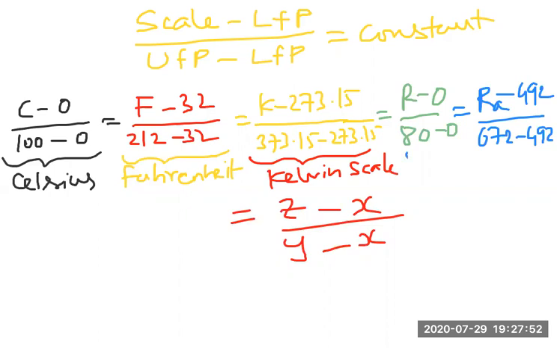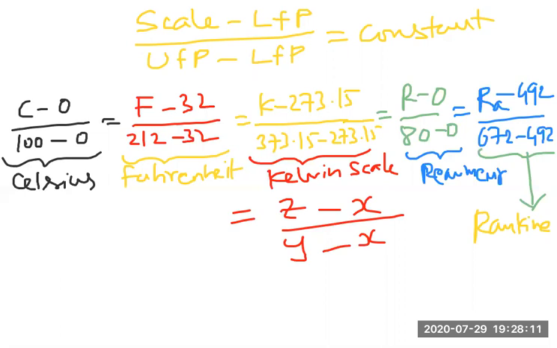Then this is called the Reaumur scale. And the last one I can call the Rankine scale. And as a final touch, we can give this one as the faulty scale.